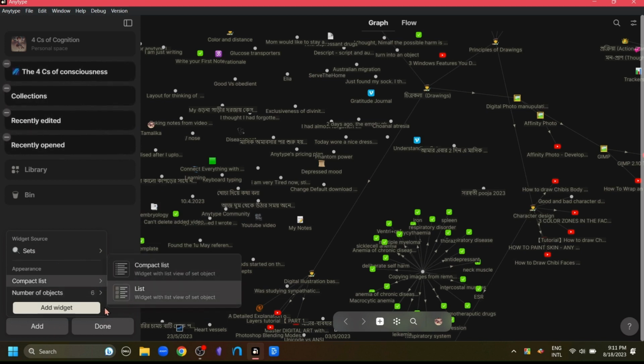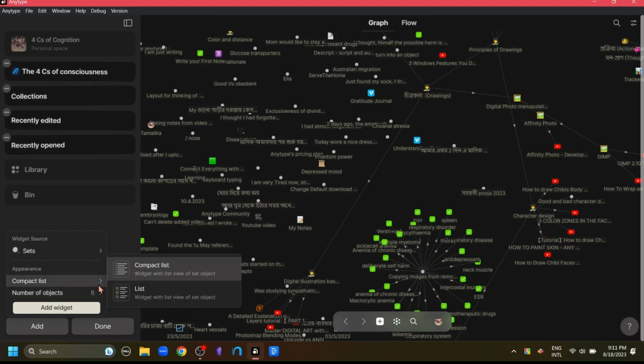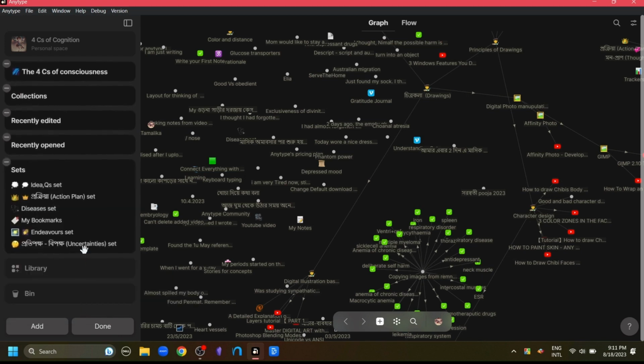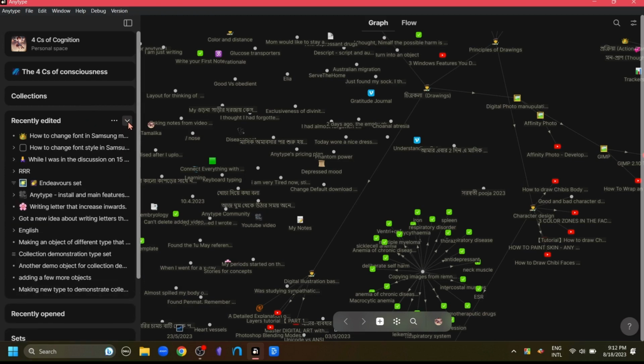Now there is a choice of appearance. The compact list has smaller icons, so the maximum number of items that will appear on a compact list is 14. And the list view has larger icons, so the maximum number of objects that can appear in the list view is actually 8. I'm just going to choose a compact list and choose the sources set and add this widget. Well, now click Done to get out of the edit menu. Now the rest of the sidebar I have kept as I first got it, except there was a favorite menu here which I have replaced with the collections menu.